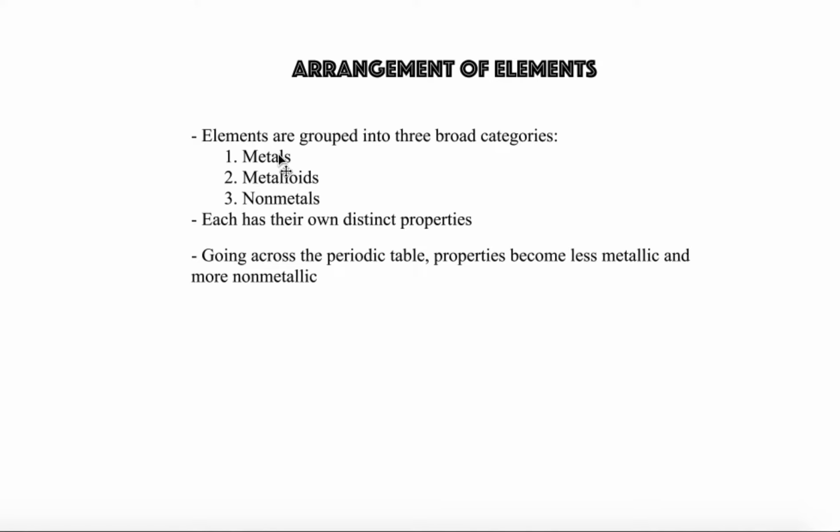So our current periodic table is essentially arranged into three categories. We have our metals, metalloids, and nonmetals. Each one of these categories has its own distinct properties. And as we go across the row, these properties actually go from being metallic to more and more non-metallic.